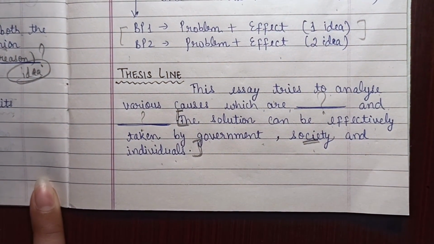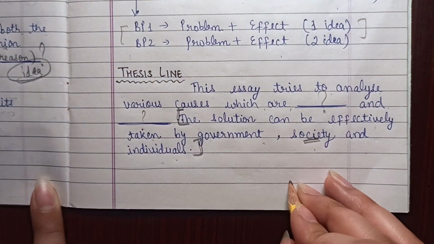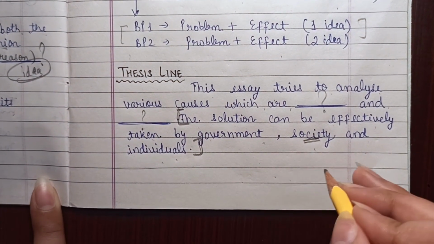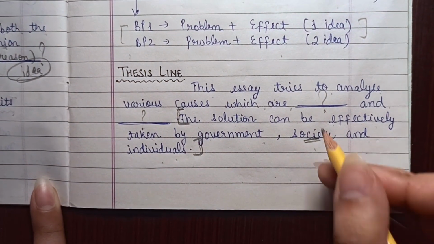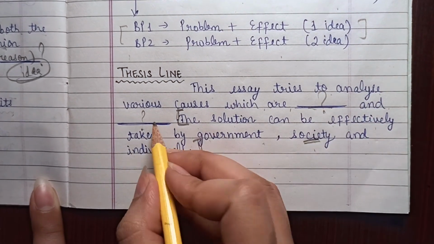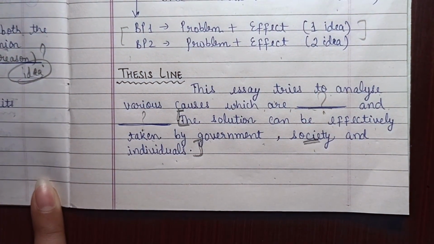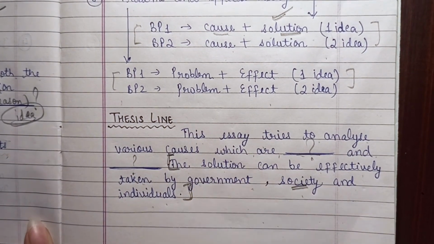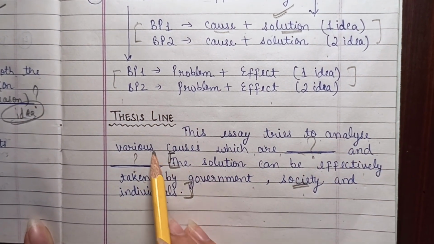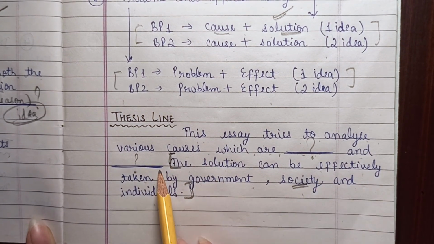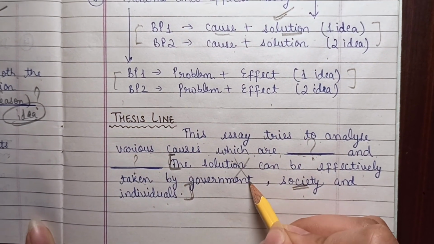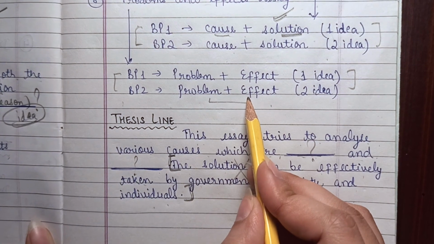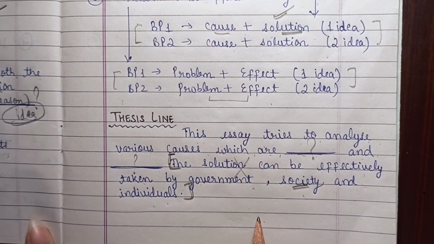If you are providing solutions, you don't need to state the solutions in the thesis. You will just explain the solutions in your BPs, but you need to provide the causes, that is, what the causes are. The same will be the thesis for the problem and effect essay. You will write, this essay tries to analyze various problems which are so and so. You will not write this for the problem and effect essay, right? You will simply provide the effect in the BPs.